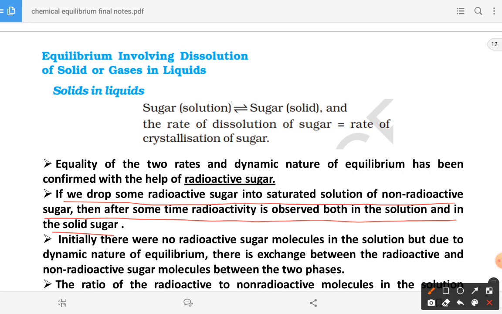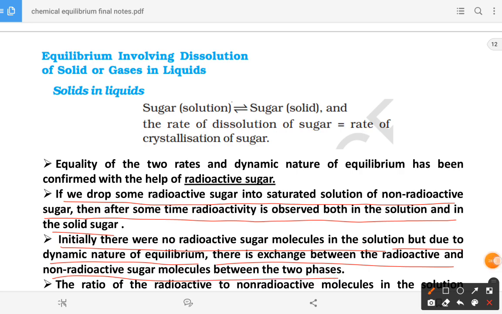I will explain; let me read first. Initially there was no radioactive sugar molecule in the solution, but due to the dynamic nature of equilibrium there is an exchange between the radioactive and non-radioactive sugar molecules between the two phases.